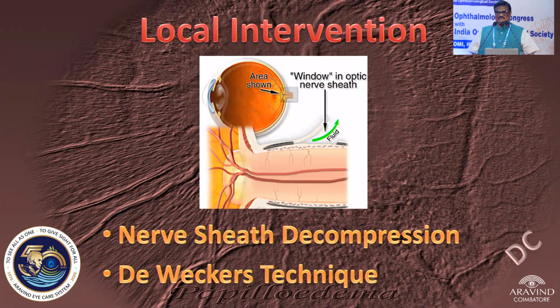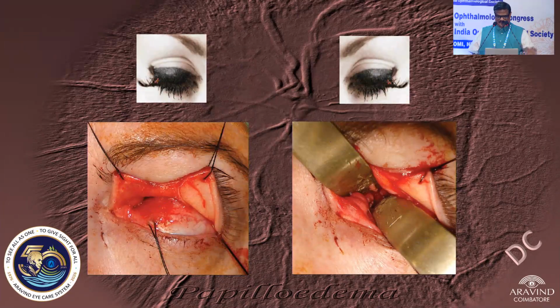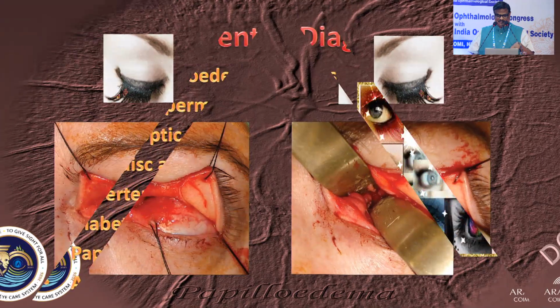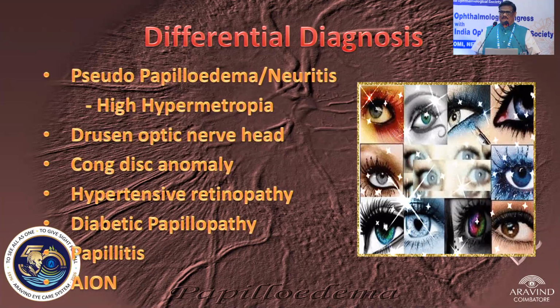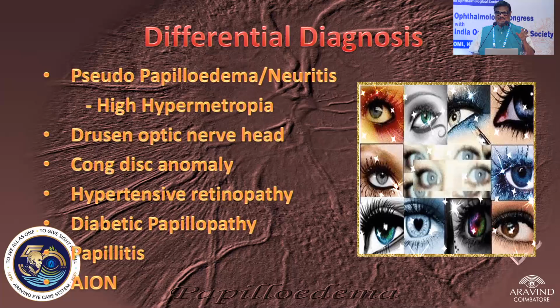So this is how it is made. On the table, we can see vascular changes following the optic nerve decompression, which is called the De Wecker technique. This is one of the trans-lid approaches. So many approaches are there. Ultimately, we need to know whether it is a pseudopapilledema or pseudopapillitis or whatever, and differentiate from all the congenital conditions. But it is important for us to identify papilledema, sometimes to save the life of the patient.